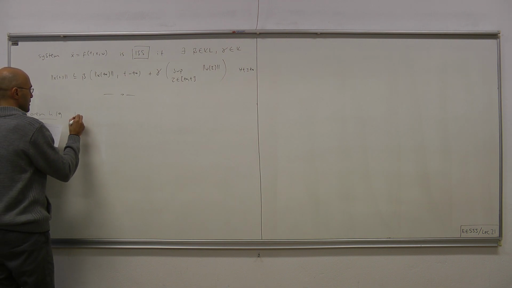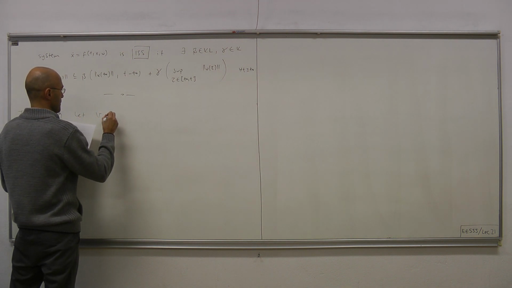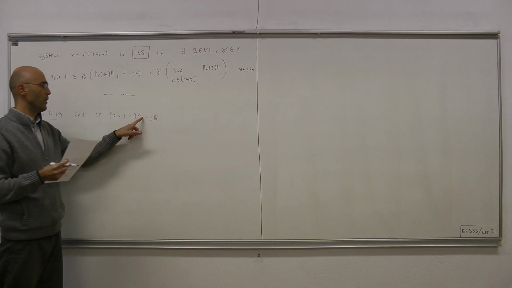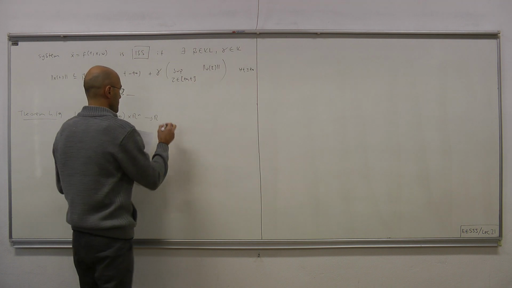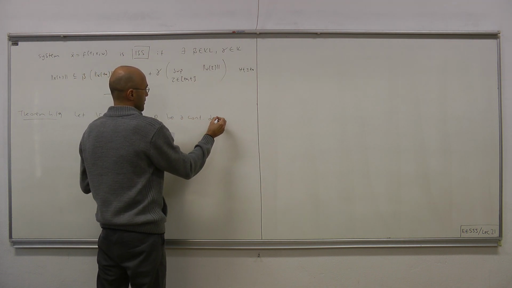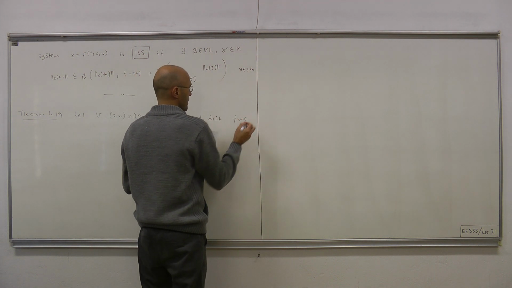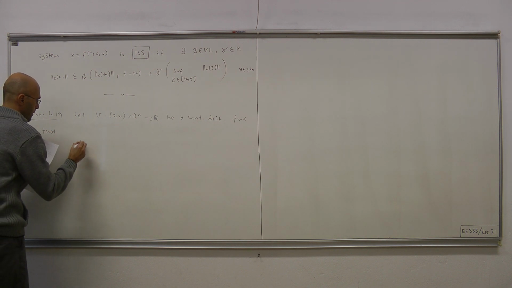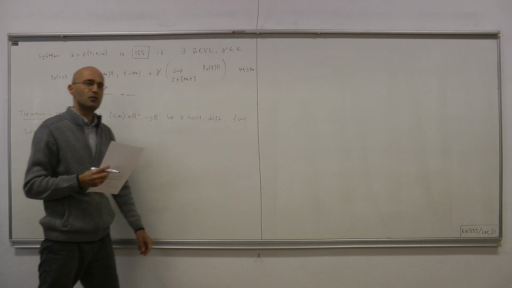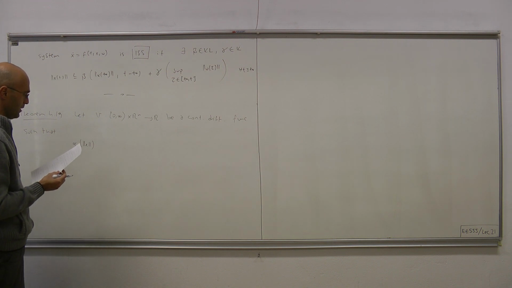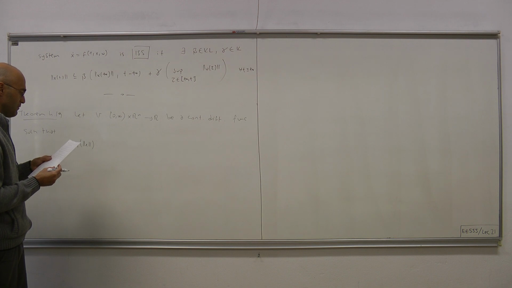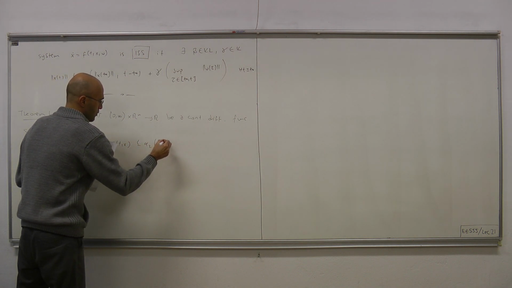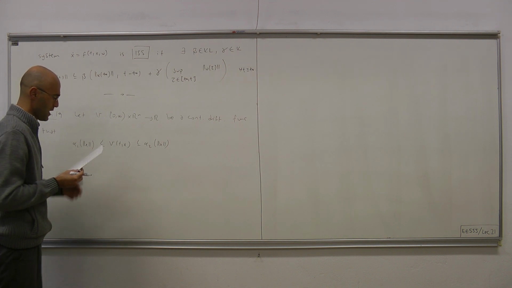4.19 from the text. Let V be a function, from [0, infinity) times R^n to R, where n is the order of the system, a continuously differentiable function such that it is upper and lower bounded by the norm of the state passed through two class K infinity functions: alpha 1 of norm x less than or equal to V of t, x less than or equal to alpha 2 of norm x. Alpha 1 and alpha 2 are class K infinity functions, and